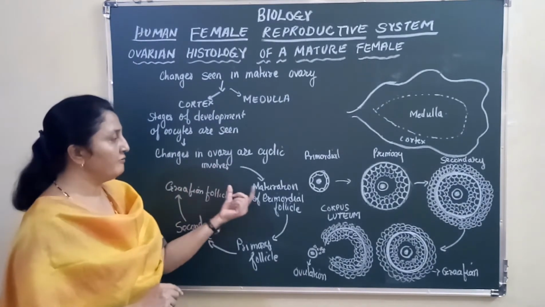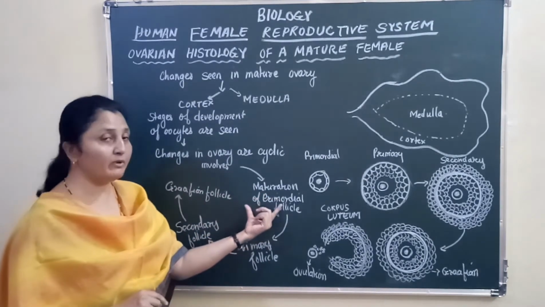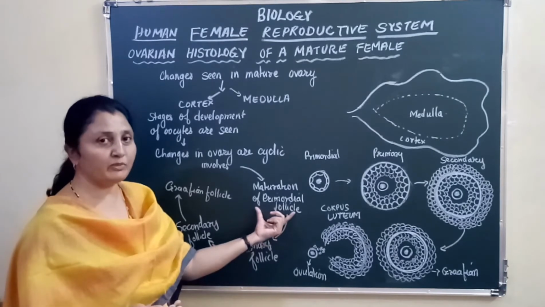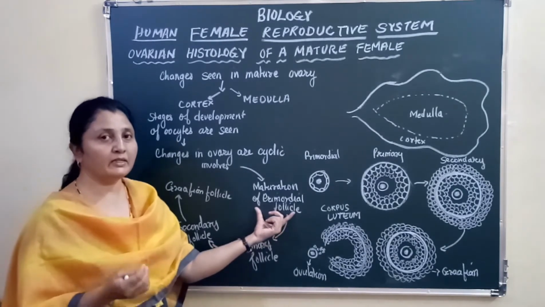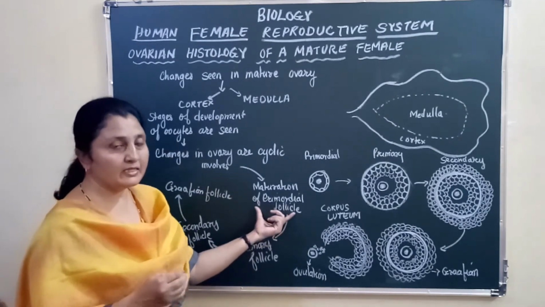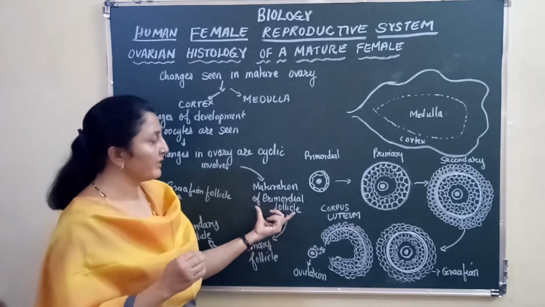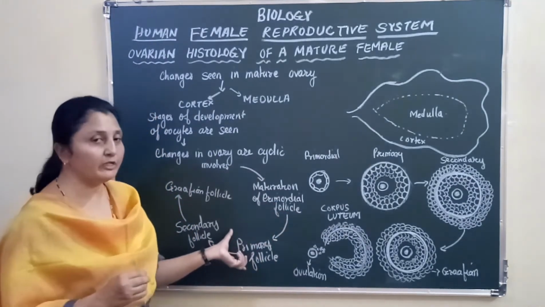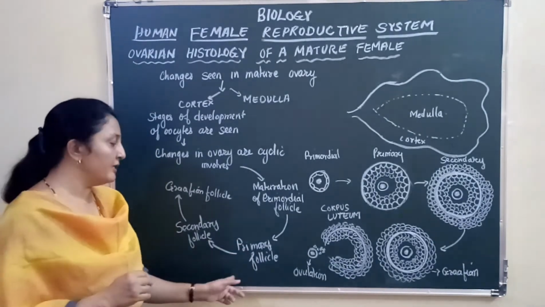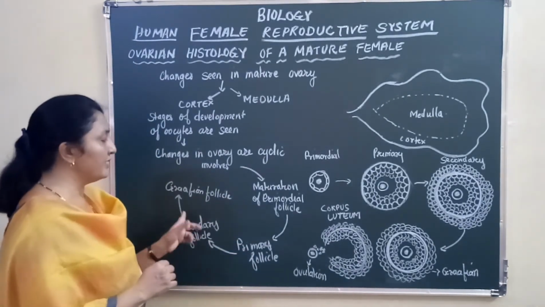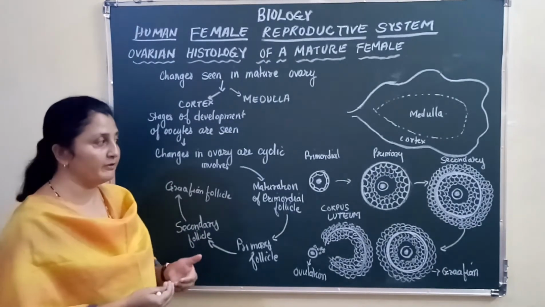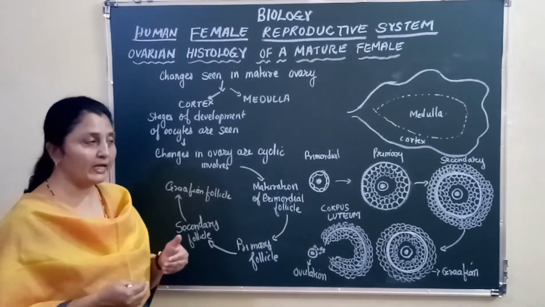That involves first the maturation of the primordial follicle. The primordial follicle starts to mature. That is, if it is menstrual time, then the primordial follicle slowly develops into a primary follicle. The primary follicle will develop into a secondary follicle, and the secondary follicle will develop into a Graafian follicle. Let us see how that happens.